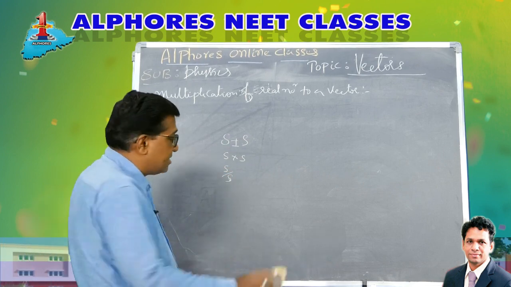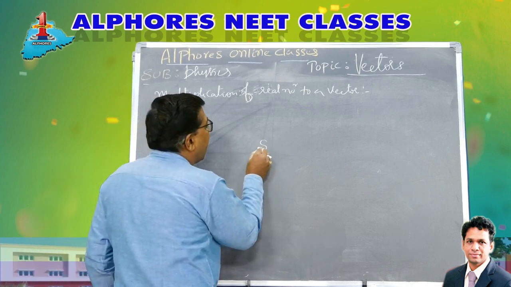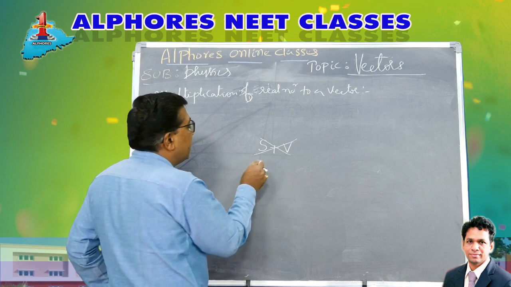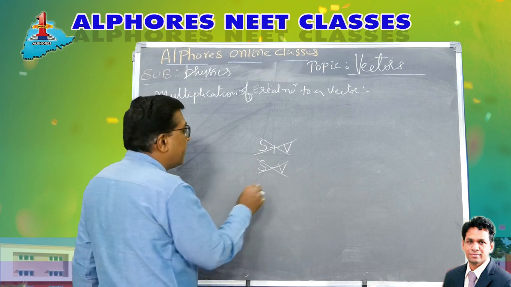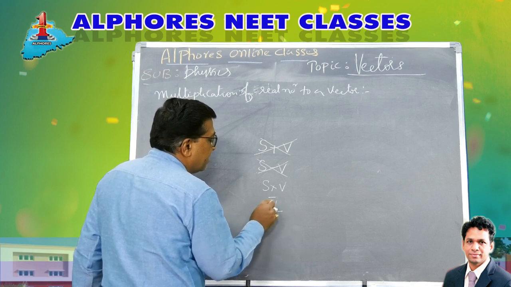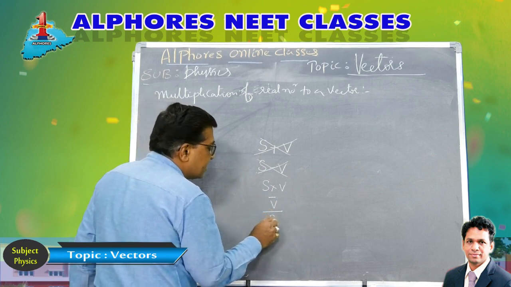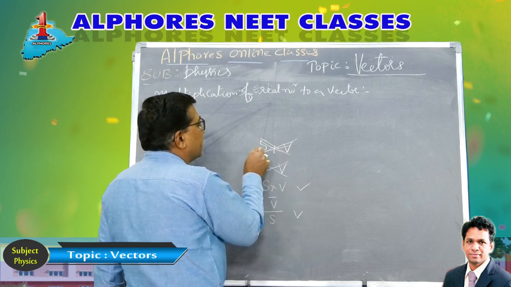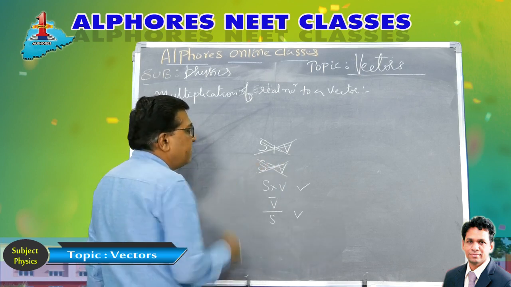But coming to vectors, you can never add a scalar to a vector. This is not a valid operation. You can neither subtract a scalar from a vector. But you can multiply a scalar to a vector, and you can divide a vector by a scalar, not a scalar by a vector. So these are valid operations. But addition of a scalar to a vector, you cannot. This has no direction, that has direction. How can you add? They are different entities, it's not possible.